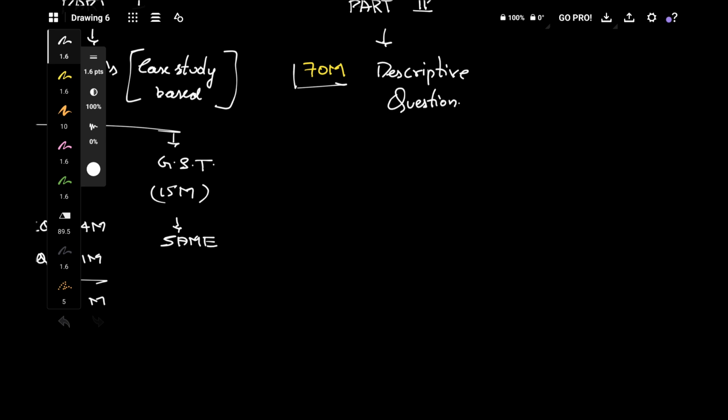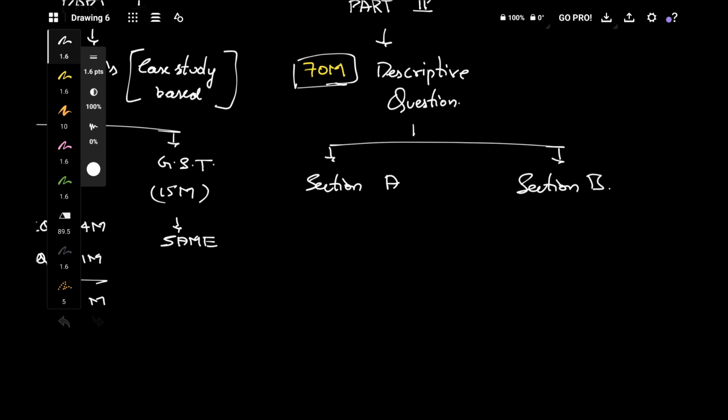This is about 70 marks, and these 70 marks descriptive questions are divided into 2 sections, section A and section B. Section A is the income tax part, and section B is the GST part.